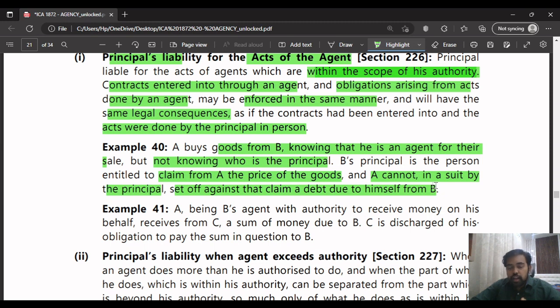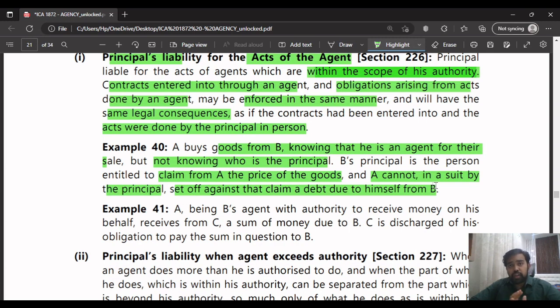The third person A who bought the goods from B knows that he is an agent of someone, but doesn't know who the principal is. The principal can claim the price of the goods which the agent has sold to A.